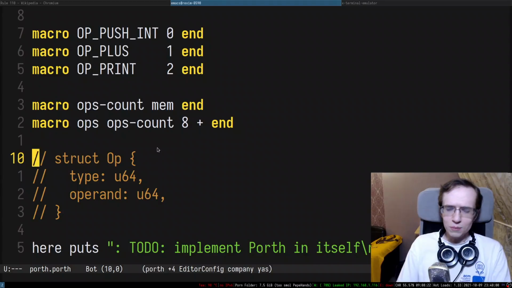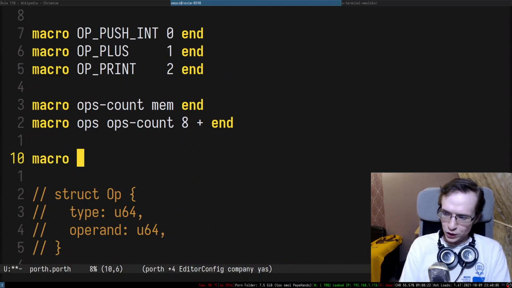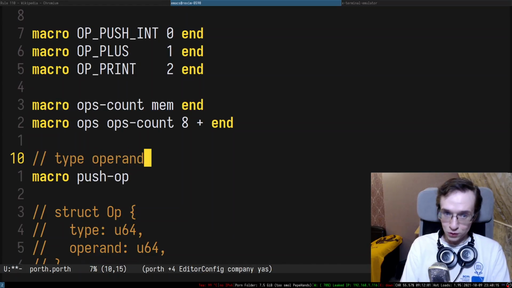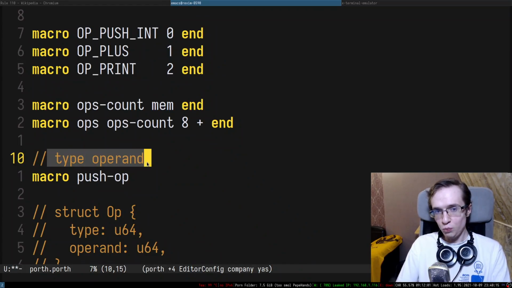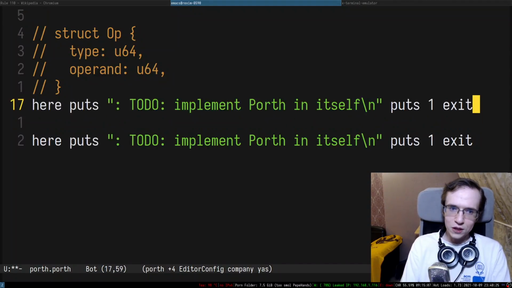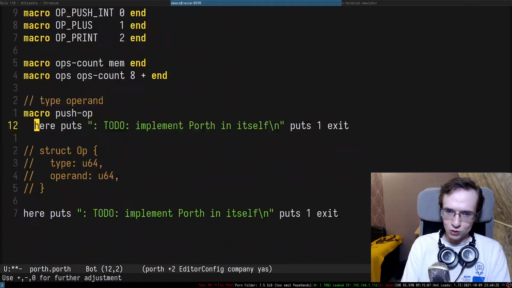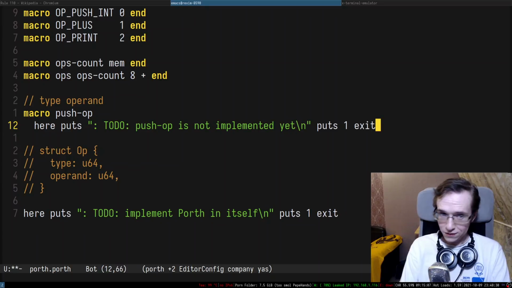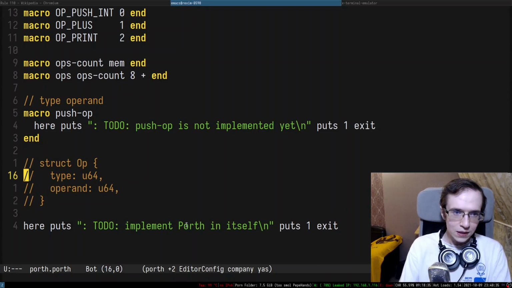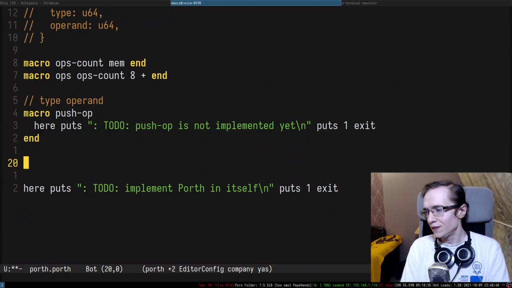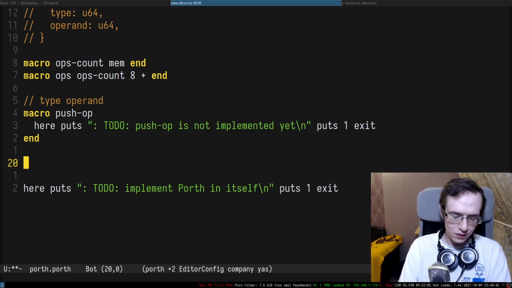All right. So what I want to be able to do, I also want to have some sort of operation called push OP, right? Push OP that accepts the type and the operand and just adds this OP to this array, right? So I want to have something like this. The implementation of this thing is going to be outside of the scope right now. So I'm going to do something like push OP is not implemented yet, right? And I'm going to end this thing in here. So maybe I'm going to put this definition somewhere here. There we go.